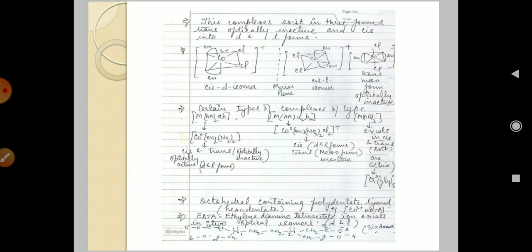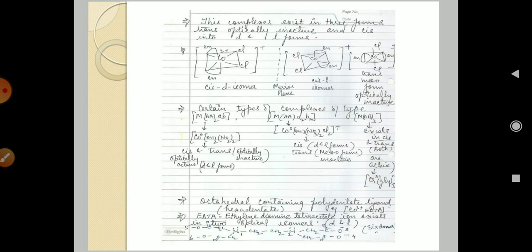Certain types of complexes, M(AA)2AB, M(AA)2B2 and MAB3. For M(AA)2AB, an example is [Co(III)(en)2(NO2)2]. It will give cis and trans forms. The trans is optically inactive, but the cis form is optically active, giving the D and L forms.